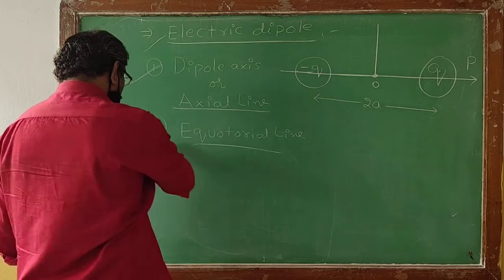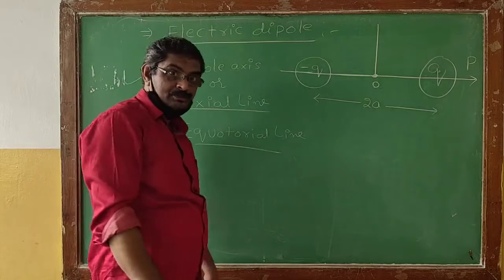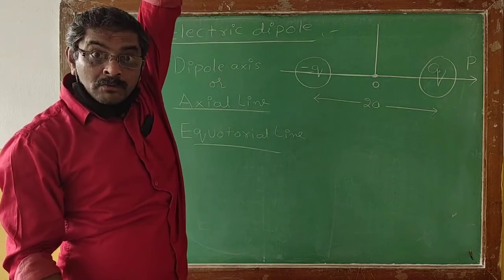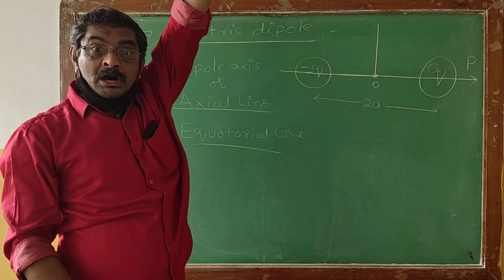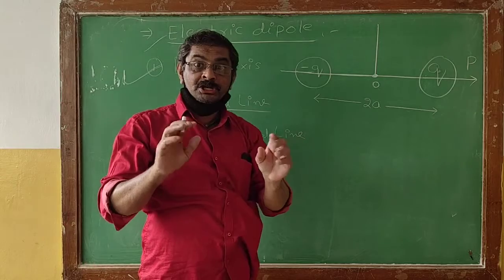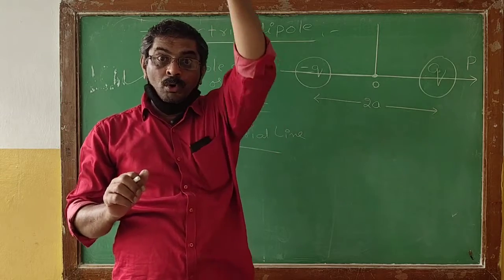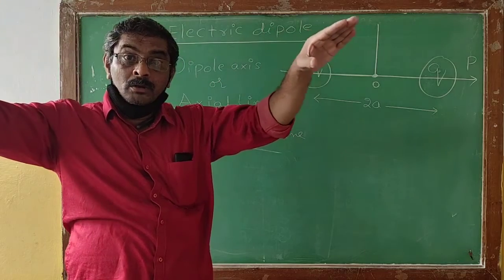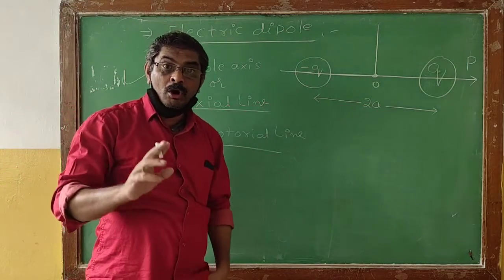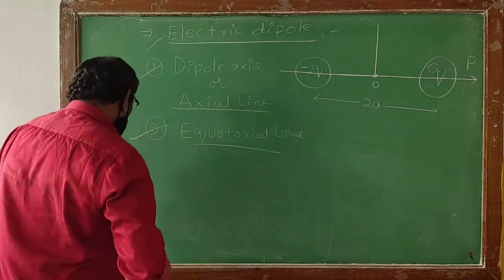That is one more basic term you need to remember. It is another important definition corresponding to the dipole: the equatorial line is the vertical line passing through the center of the dipole, perpendicular to the dipole axis.